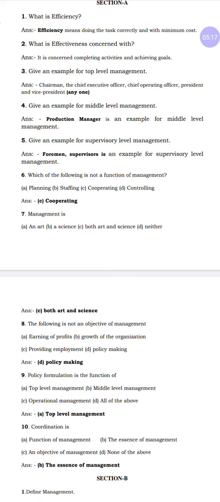Here they have given planning. Planning is also a function of management, so it is not the correct answer. B, staffing, it is also a function. Cooperating is not a function of management. Controlling is a function of management. Then the answer is cooperating.